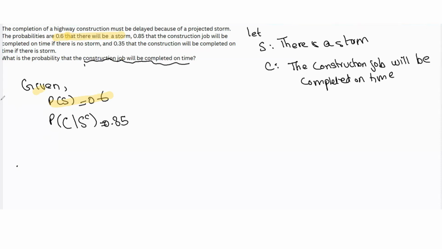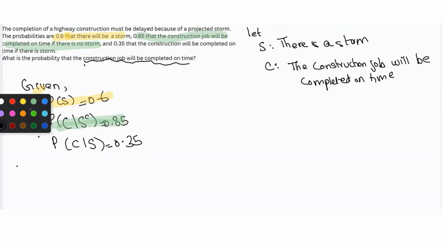So we're given this as well: 0.85 that the construction job will be completed on time if there is no storm. And then we're given another probability, which is 0.35: the construction job will be completed on time if there is a storm. The probability of C given S. This is the probability it will be completed on time if there is a storm, so this is 0.35. We're given this as well.